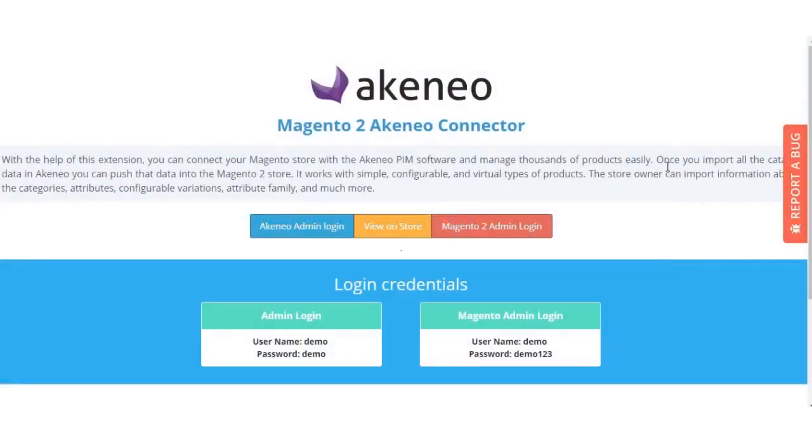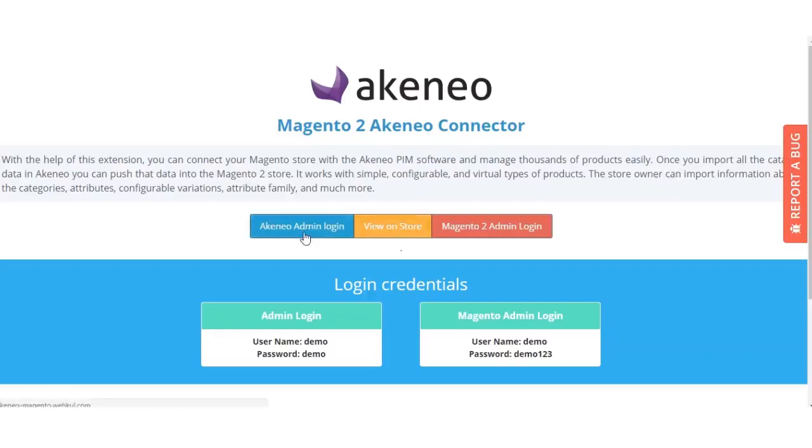Hello friends, my name is Rohit, and in this video tutorial I will show you how we will export a simple product from Akeneo to Magento store. I'll be using the demo. All the links will be shared in the description.